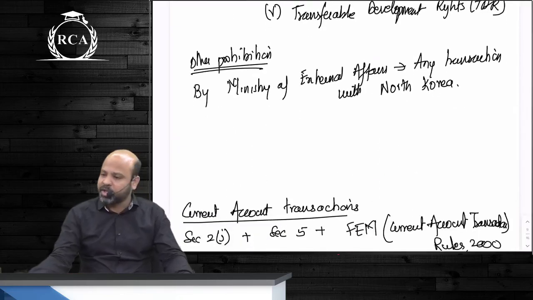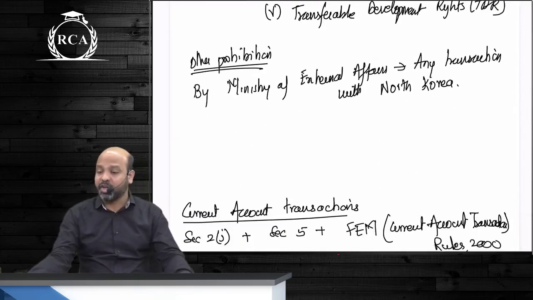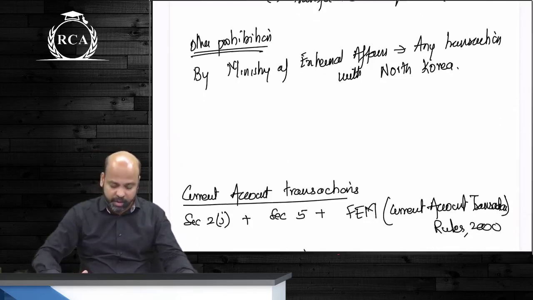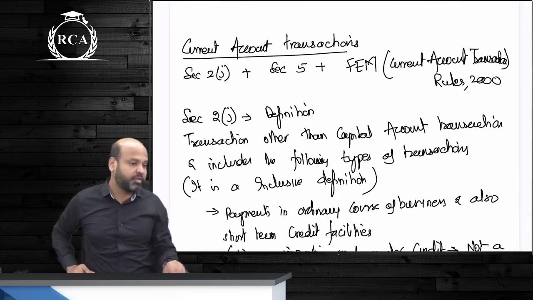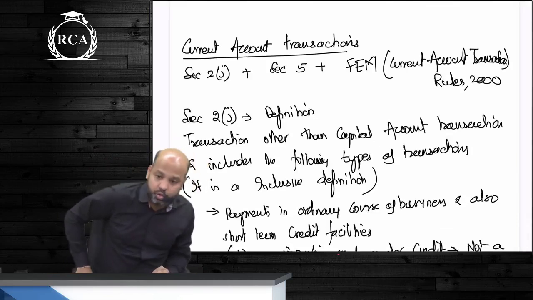There's another prohibition that is imposed as such, guys, but this is by the Ministry of External Affairs. Any transaction with North Korea cannot be executed. After that beta, we moved on to current account transactions. The definition of current account transaction is given under section 2J.